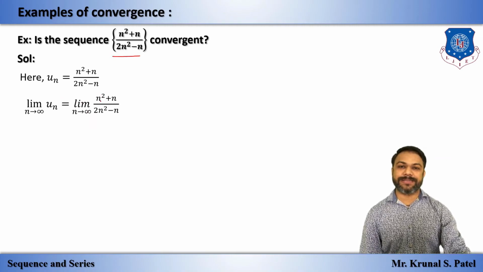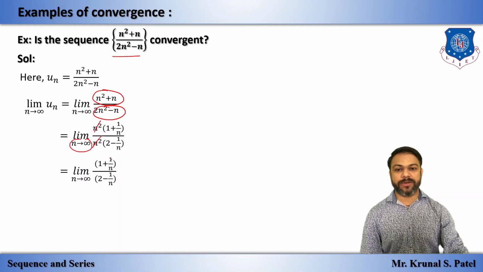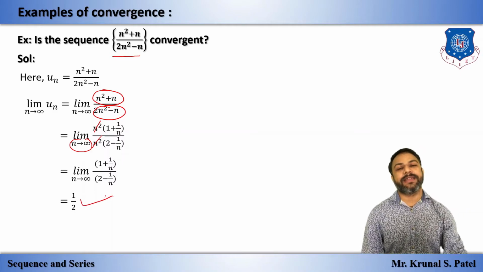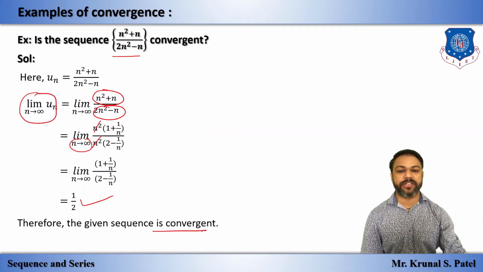Now here this is the same limit concept, the infinite type of limit. We can take n square common from the numerator, and n square common from the denominator. So we have 1 plus 1 by n, and 2 minus 1 by n. By cancelling n square, if we put n tends to infinity on the remaining part, 1 by infinity is 0, 1 by infinity is 0, so the answer is 1 by 2, which is finite. And as we have seen in the definition of convergence, if the limit as n tends to infinity of un is finite, then the given sequence is convergent.